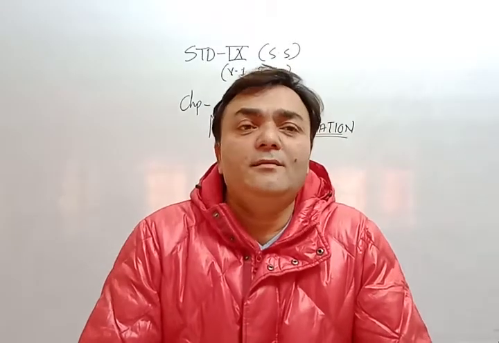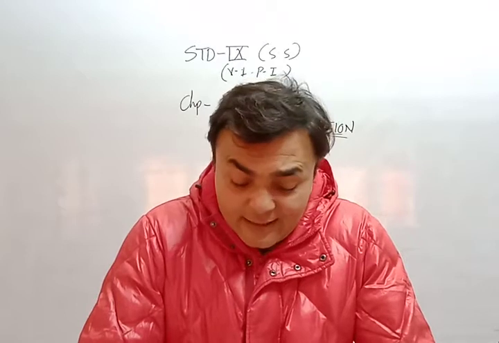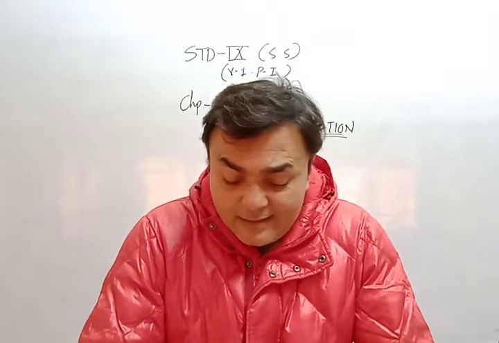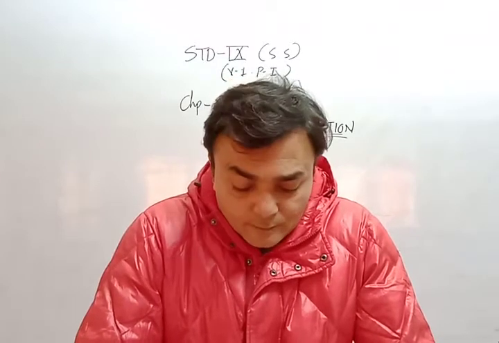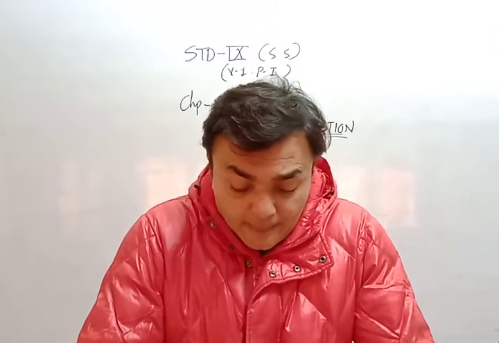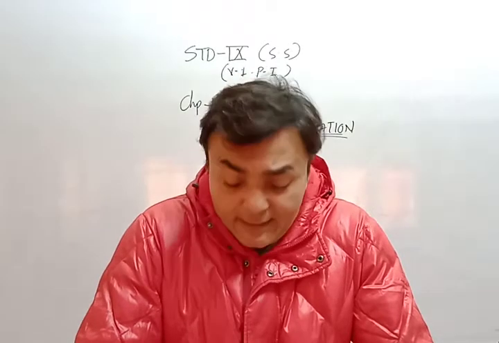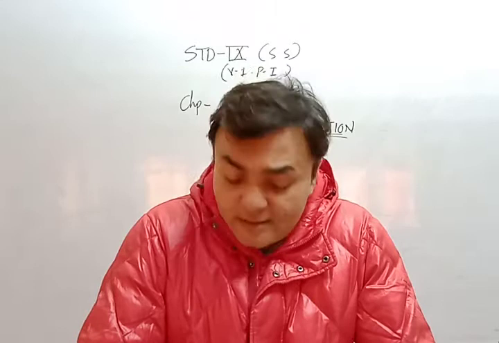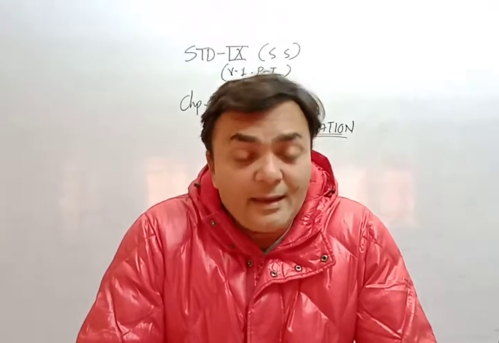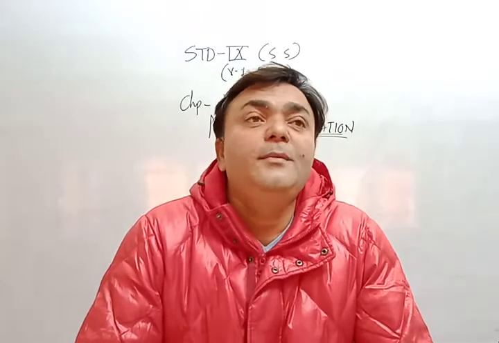Now, natural vegetation. The diversity in the natural vegetation of India is created by the following reasons. Number 1, relief feature. Number 2, soil. Number 3, temperature. Number 4, insolation, means sunshine. Number 5, rainfall, and 6, humidity.